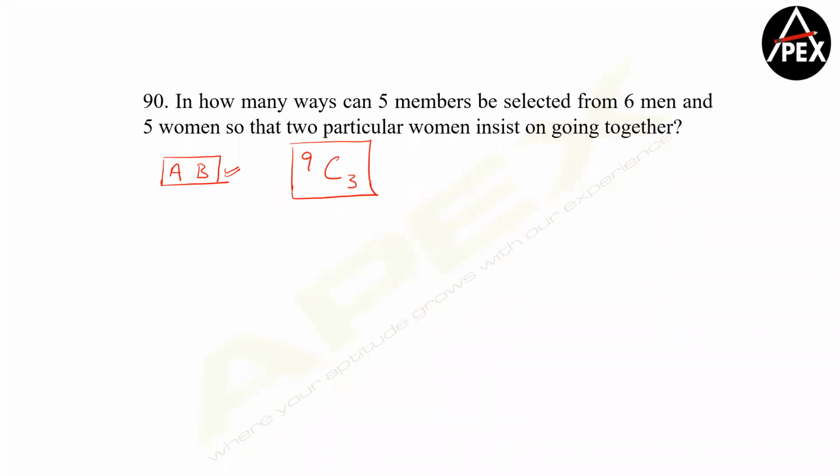Clear? Now there's also a possibility that I'm not taking both of them. If I'm not taking both of them, I still have 9 people, and I can select 5 people from the remaining 9 people. So therefore, either this case or this case. So your answer becomes 9C3 plus 9C5. That becomes your answer. Can I move forward?